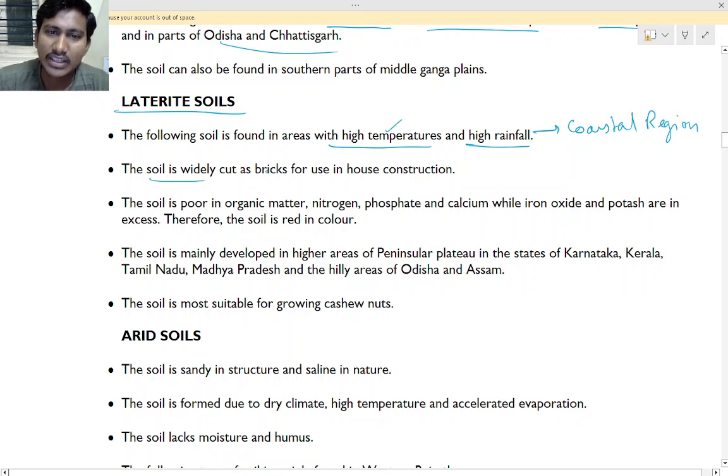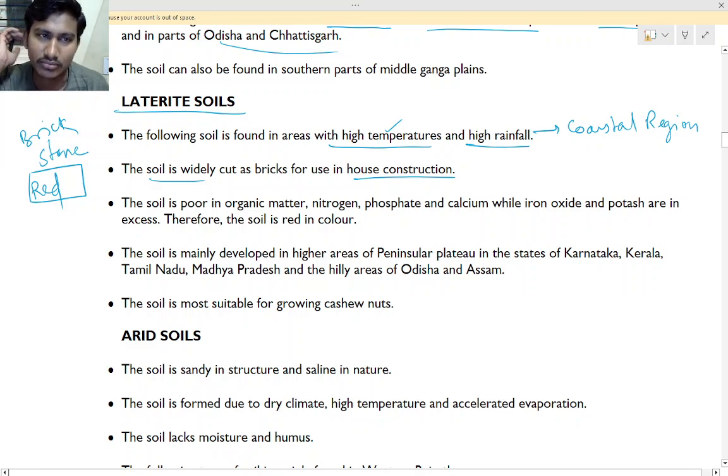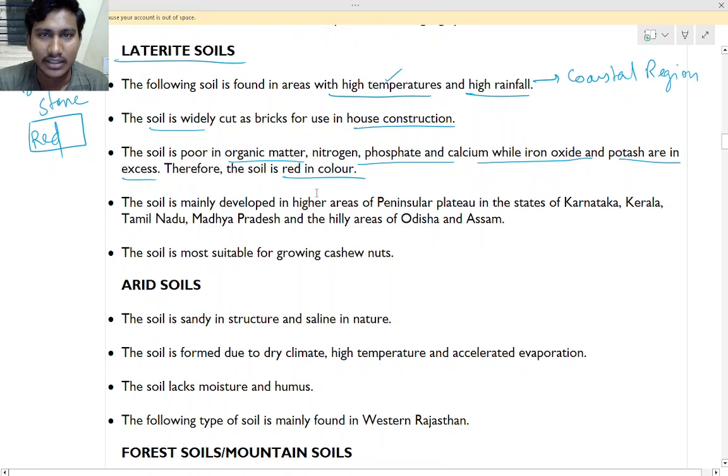The soil is widely cut as bricks for use in house construction. You may have seen red color stone used for bricks. That is laterite soil, used for construction. The soil is poor in organic matter, nitrogen, phosphate and calcium, while iron oxide and potash are in excess. Therefore the soil is red in color.